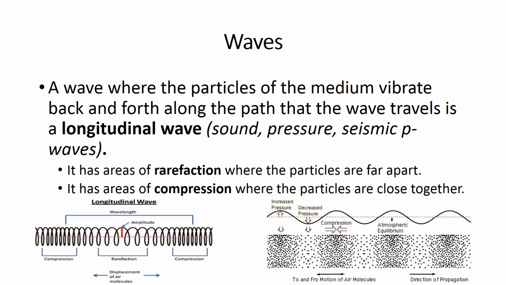Longitudinal waves have areas of rarefaction where the particles are spread far apart, and areas of compression where the particles are more closely together. You can see that here in these two pictures, that area where the coil seems more spread out are the areas of rarefaction. And then the areas where you can see that the coils or the particles are bunched very, very closely together, those are the areas of compression.